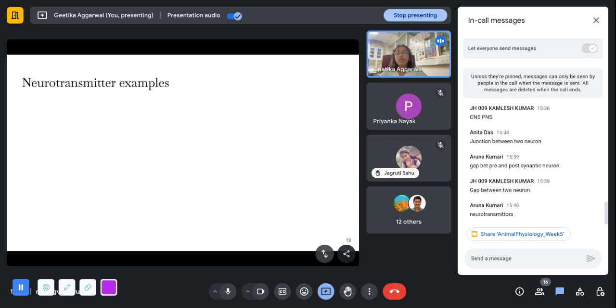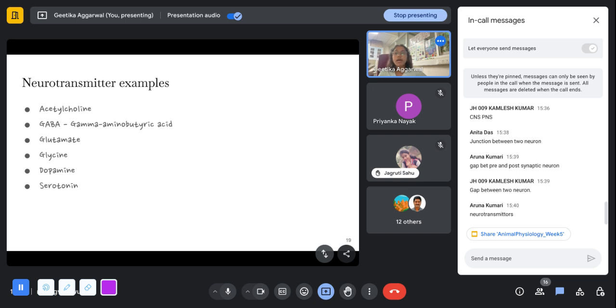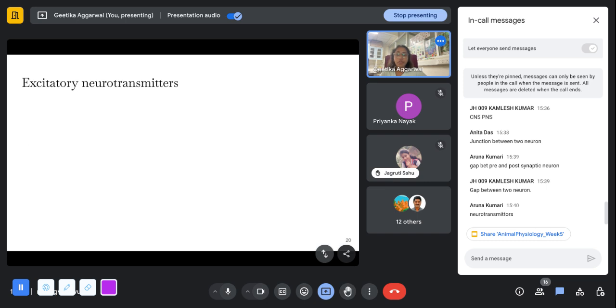So basically, we have some, like you said, acetylcholine. We have GABA, which is gamma aminobutyric acid. We have glutamate. We have glycine, dopamine, serotonin, and as you said, norepinephrine, epinephrine. These are also some neurotransmitters. So now, as we know, neurotransmitters can be classified as either excitatory or inhibitory.